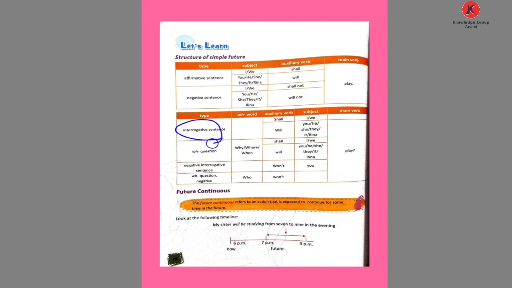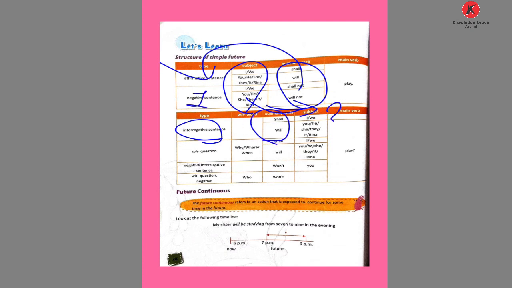But in an interrogative sentence, these places change. Shall and will come first, after that the subject goes second, then the verb, and after that the object or other words. After that, use the question mark. In a WH question, use the WH word, then will or shall, then subject and verb and question mark.